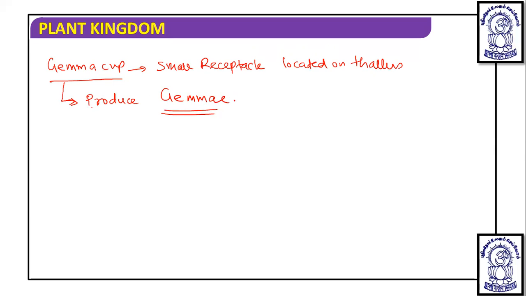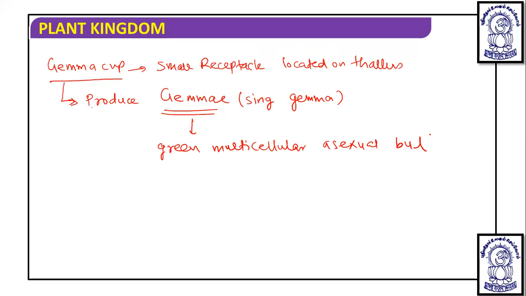And these gemmae, the singular is gemma, are green, multicellular, asexual buds. They are haploid.